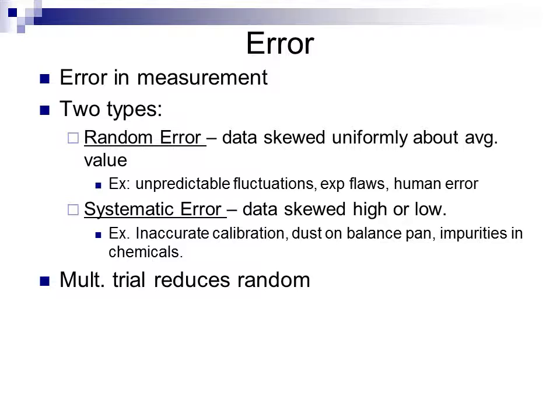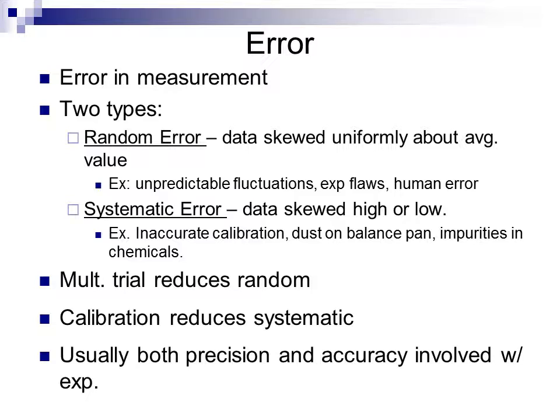But if I take multiple measurements and most of them agree to a high level of precision, but a few may be different, I can get a good idea of where the true value lies, and I can tend to eliminate random error based upon that. Systematic error can be eliminated by calibration. If we look at our instrument, make sure it's properly calibrated, make sure everything's properly cleaned, make sure our chemicals are of high purity, all of these can help to eliminate systematic error in an experiment.